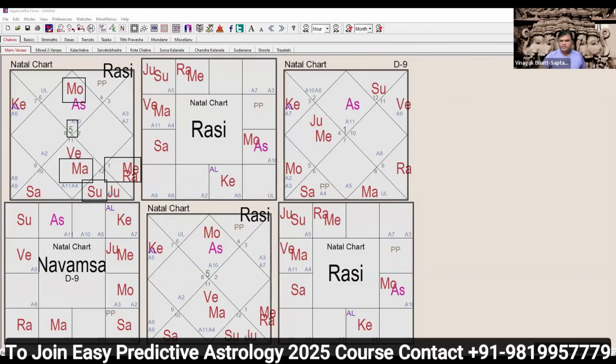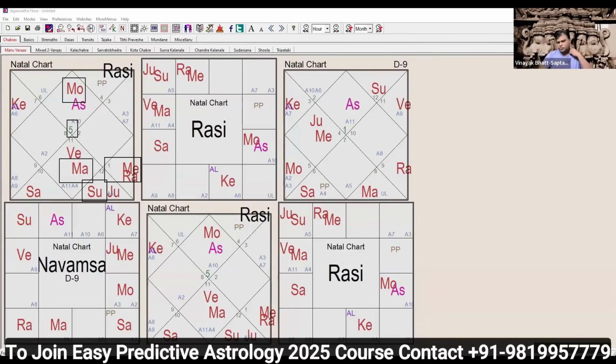Now see this step by step. For the father lineage, we do the test first. Is the Sun in the Badhaka Sthana? Sun is in Pisces, the 8th house, not in Aries. So the condition is not fulfilled. Is the Sun in Mars's Rashi or Amsha? Aries, no. It is in the Pisces sign, and in the Navamsha again it is in Pisces. It is Vargottam, but not in Mars's sign.